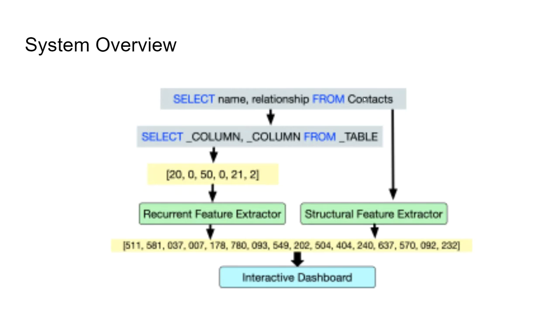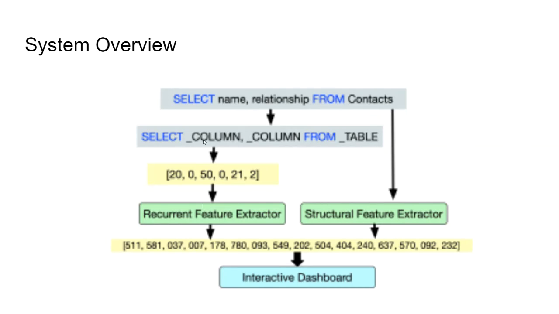Select 2 columns from a table. There are 2 main feature extractors, and we concatenate their extracted features to create a final feature set that is then clustered and reduced to 2 dimensions afterwards through principal component analysis.